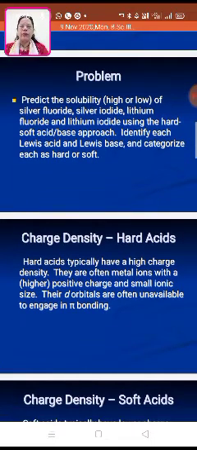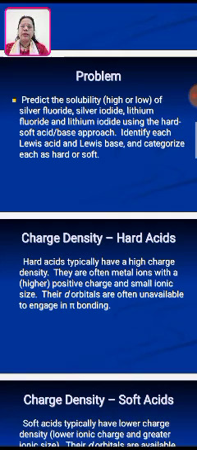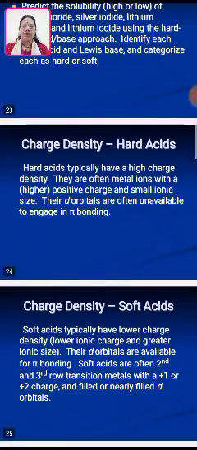Charge density of hard acids: hard acids typically have a high charge density. They are often metal ions with a higher positive charge and small ionic size. The d orbitals are often unavailable to engage in pi bonding. About the soft acid charge density: soft acids typically have lower charge density, lower ionic charge and greater ionic size, exactly opposite to the hard.